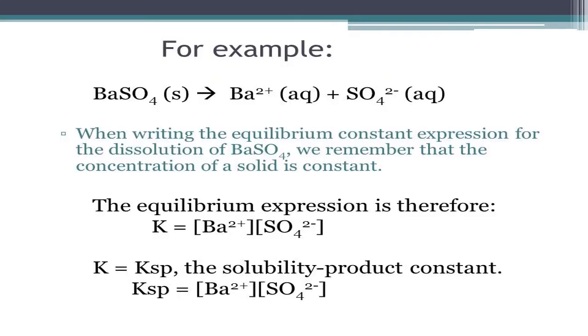Very good. One more example here. This is also sparingly soluble, but it dissociates into constituent ions. If you write the equilibrium expression, K equals the concentration of the Ba ion and the sulfate ion. That is nothing but KSP, which is known as the solubility product of barium sulfate.